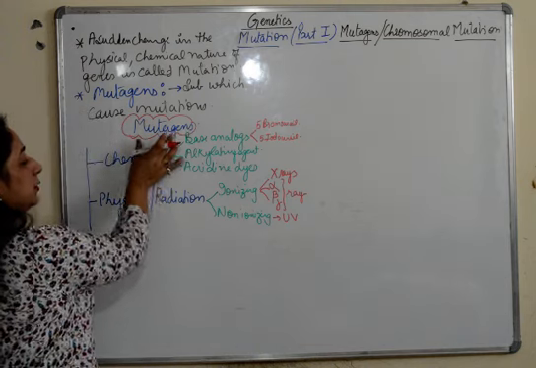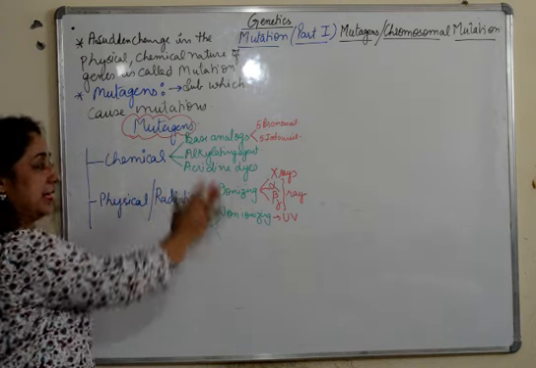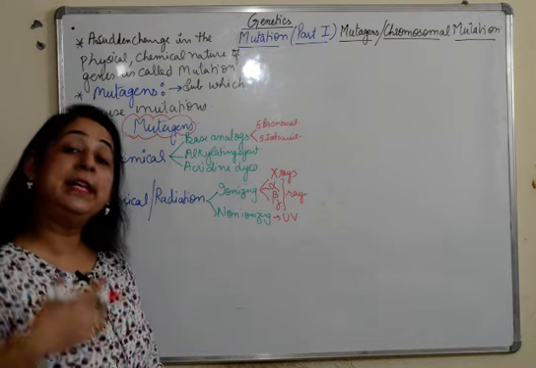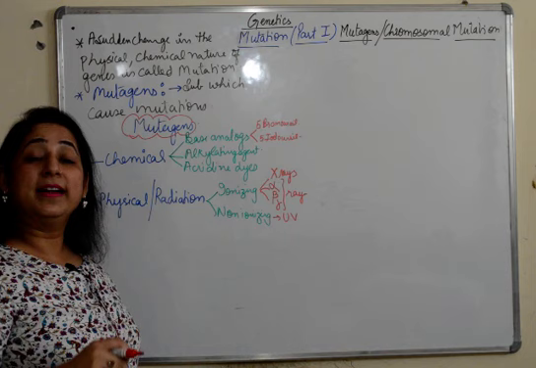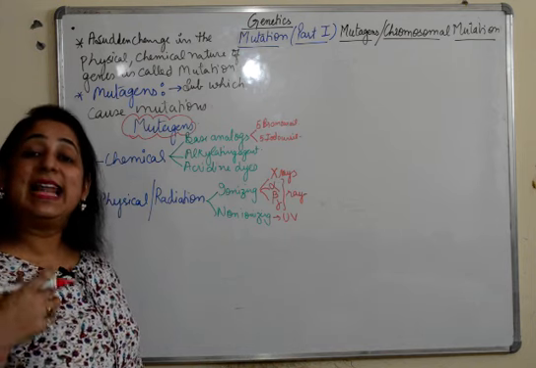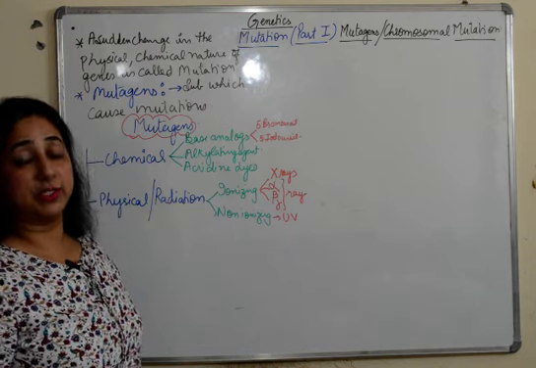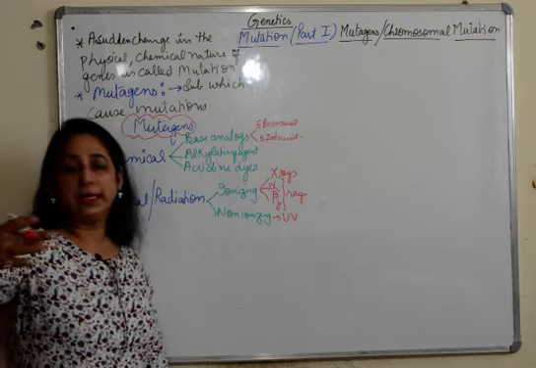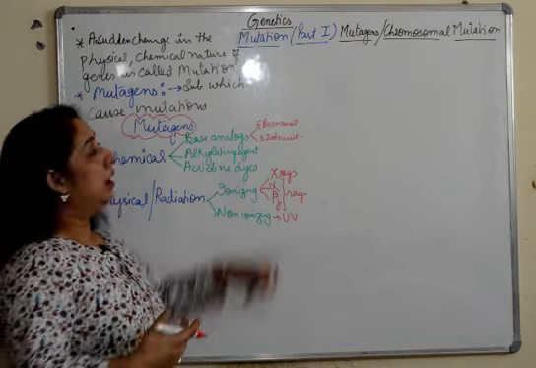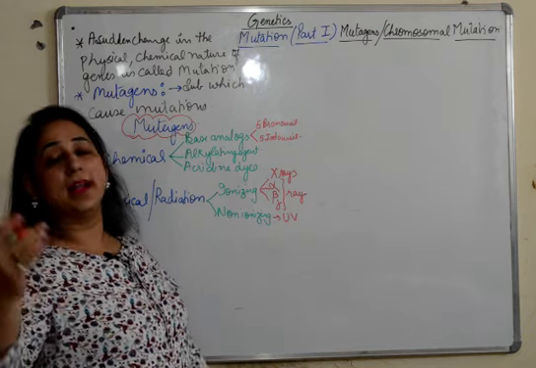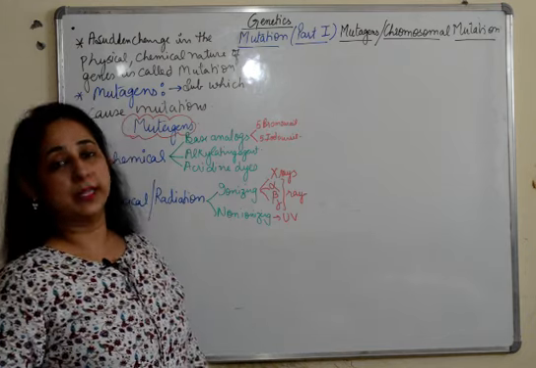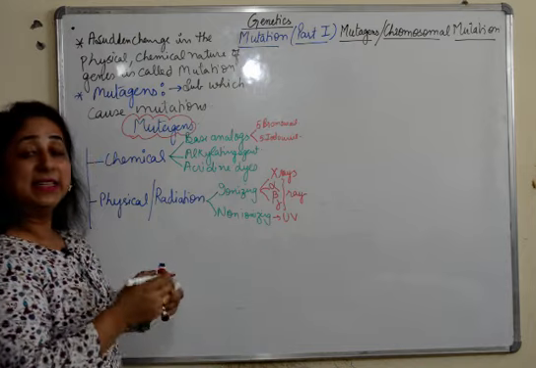Fine. So these mutagens, the chemical and the physical and the radiations, they will induce different type of mutations. Now we are going to talk about how we classify the different type of mutations. The mutations are classified into multiple categories. We will take up chromosomal mutation here in this video. In our next video, we'll take up the other types of mutations. So we'll start with classification.